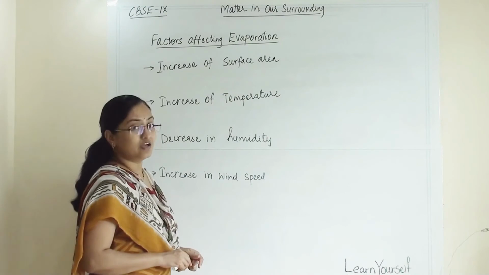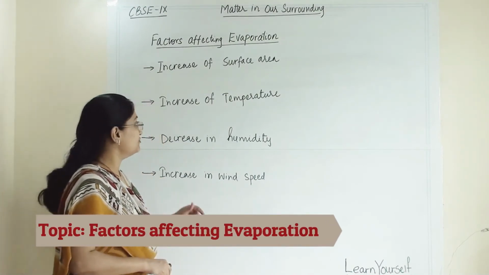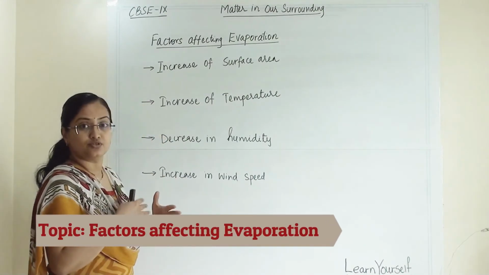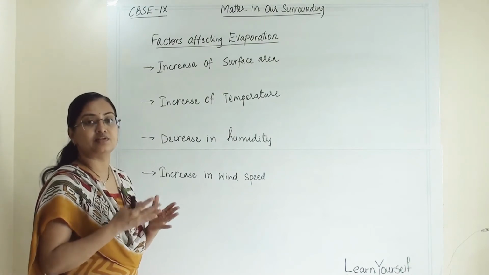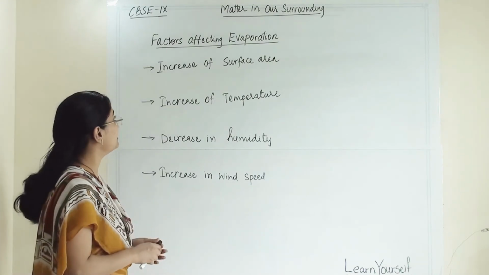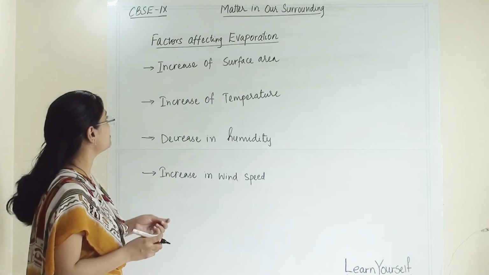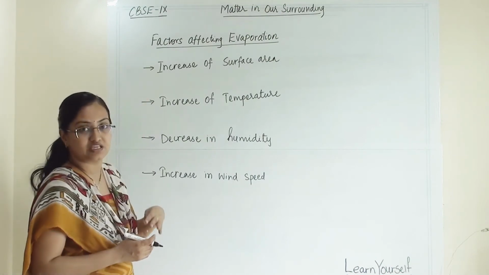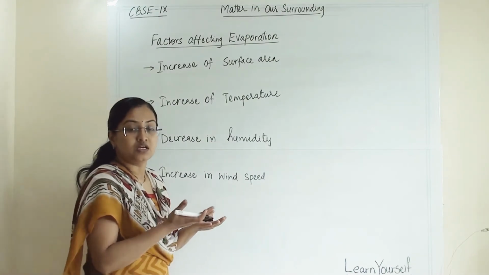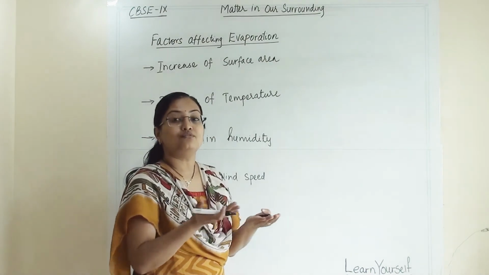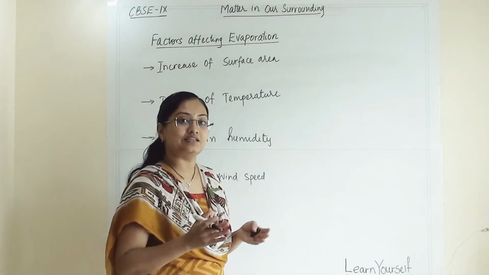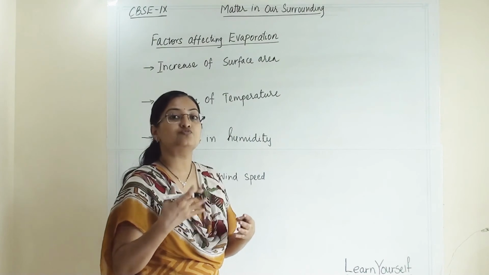Factors affecting evaporation. There are some factors; if those factors vary, it will affect evaporation. We will learn them one by one. The first one is increase of surface area. That means if the surface area of a liquid increases, then the evaporation will become much faster.